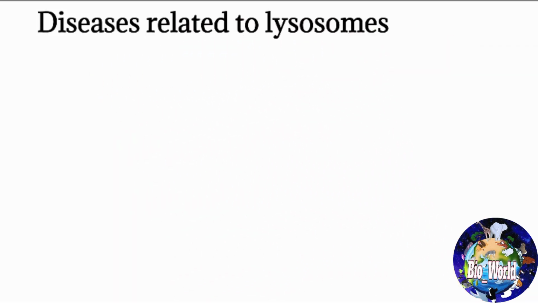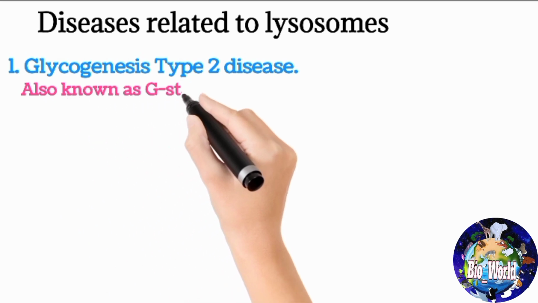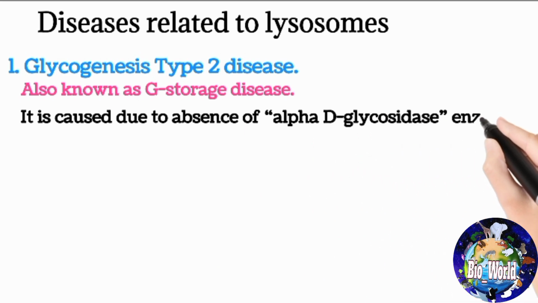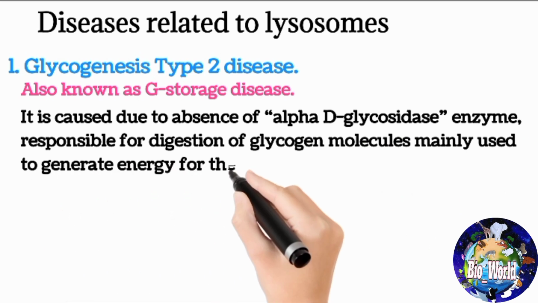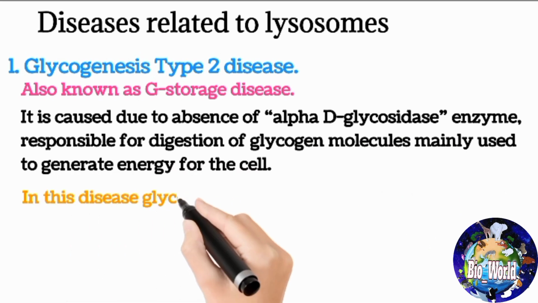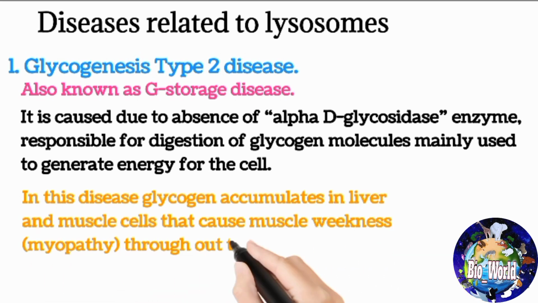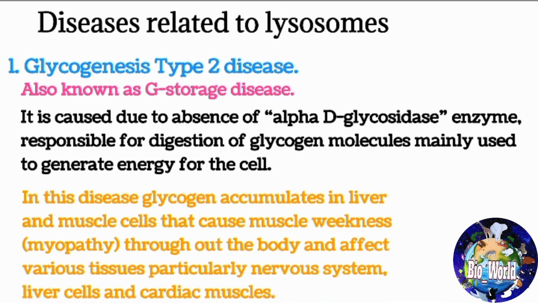Diseases related to lysosomes. There are some diseases that occur due to mutation or fault in the lysosomal enzymes. But we will explain only two of them, such as glycogenosis type 2 disease, also known as Pompe disease. It is caused due to absence of the alpha-D-glucosidase enzyme responsible for digestion of glycogen molecules, mainly used to generate energy for the cell. In this disease, glycogen accumulates in liver and muscle cells that causes muscle weakness, myopathy throughout the body and affects various tissues, particularly the nervous system, liver cells and cardiac muscles.